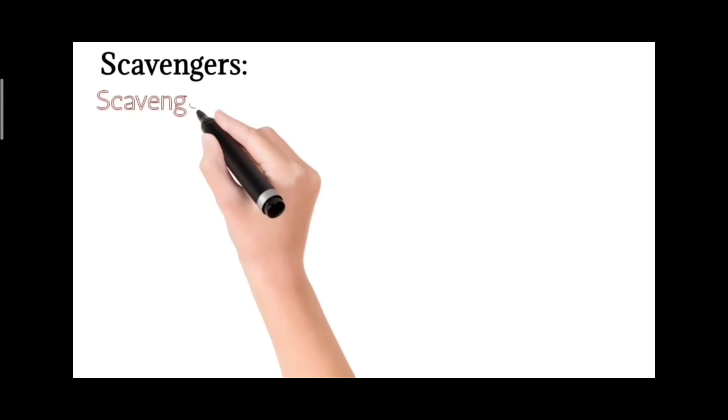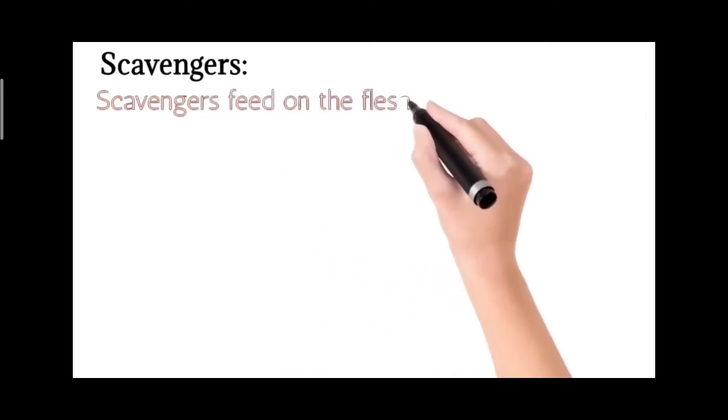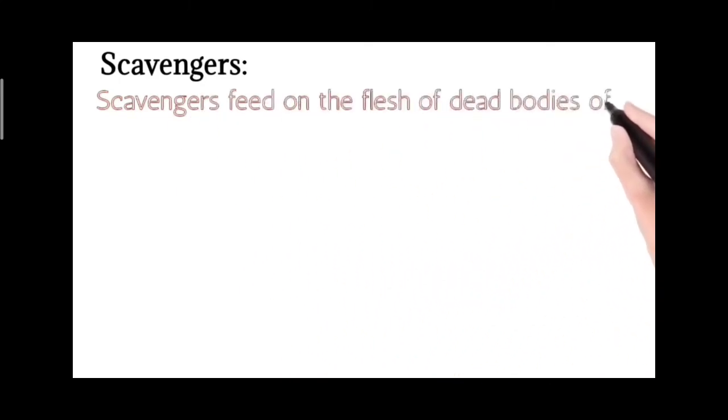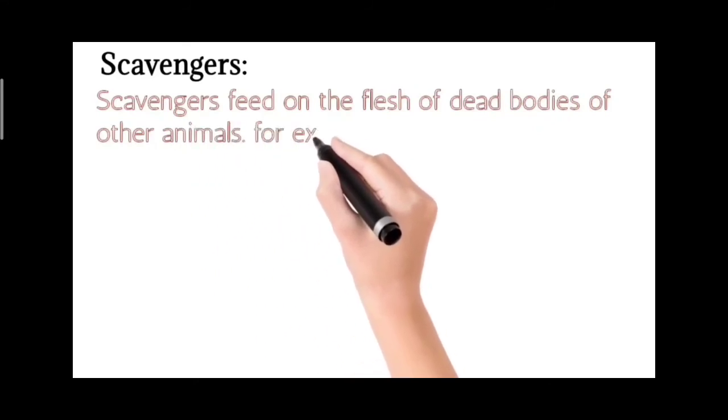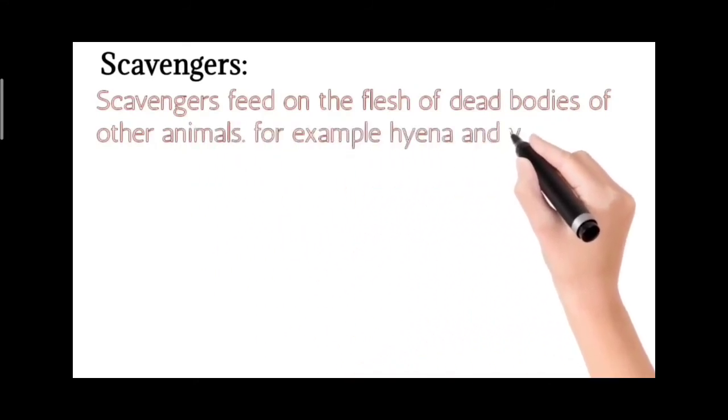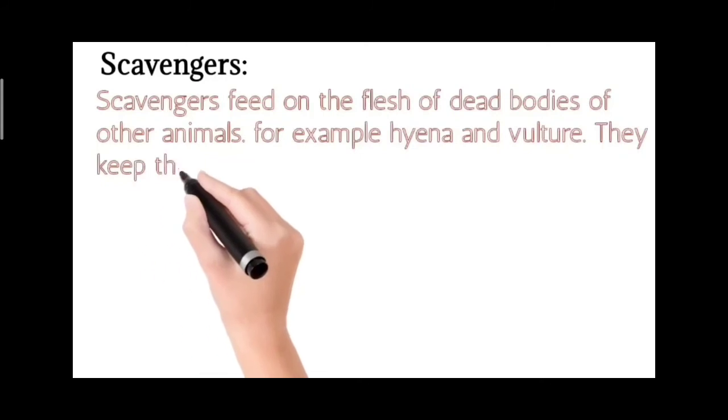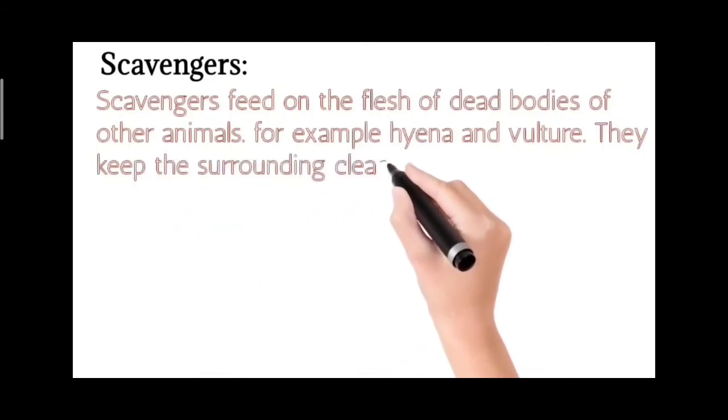Scavengers. Scavengers feed on the flesh of dead bodies of other animals, for example, hyena and vulture. They keep the surroundings clean.